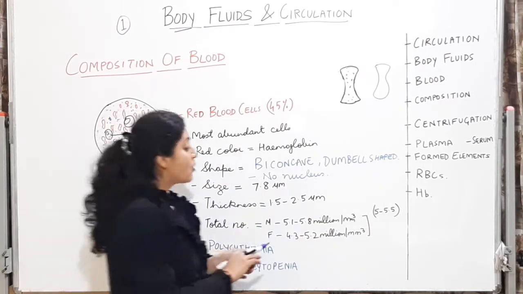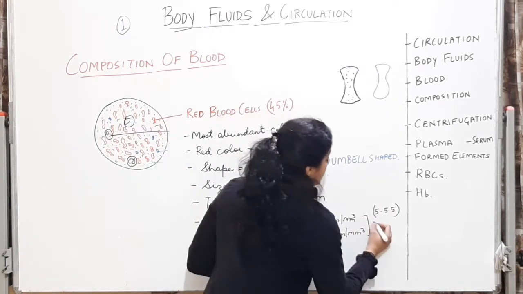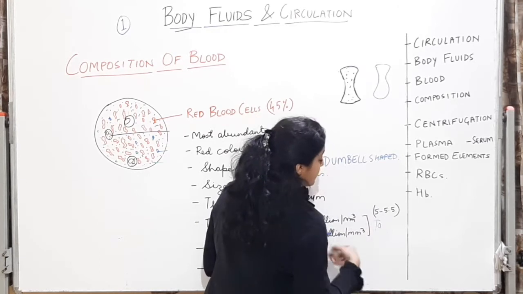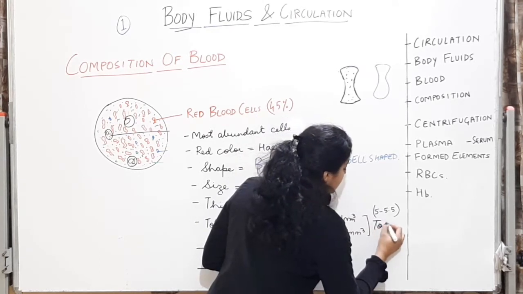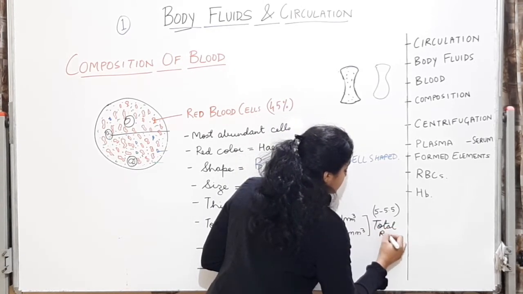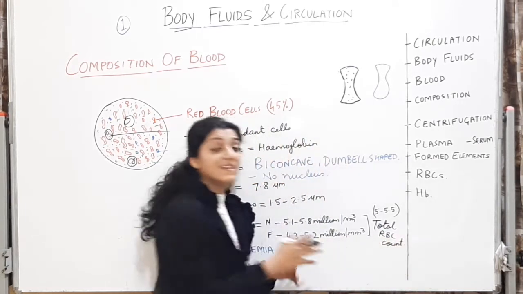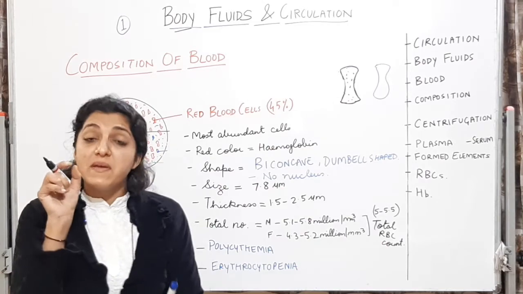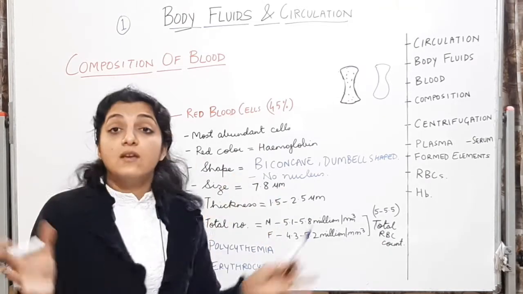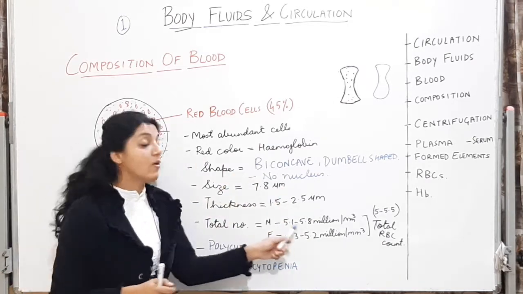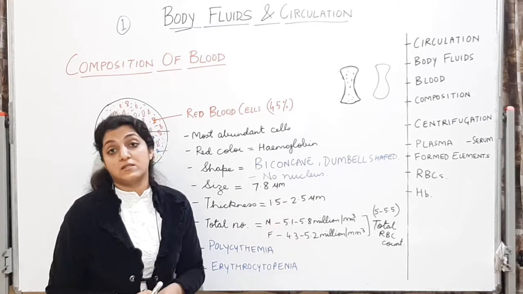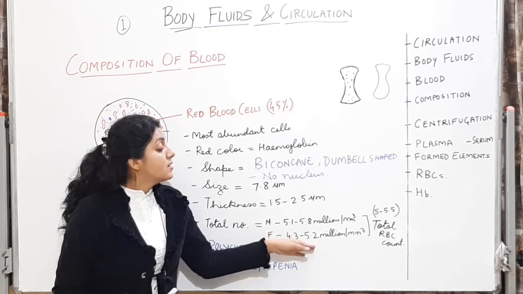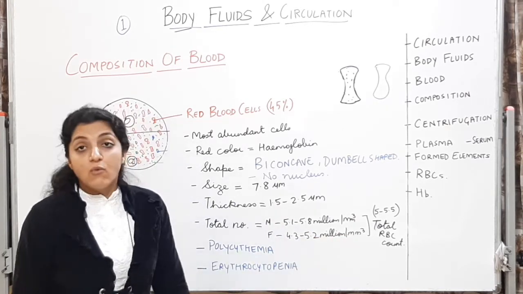This is called the total RBC count. So imagine how many cells there are in one cubic millimeter, 5.1 to 5.8 million. So this is the total RBC count.